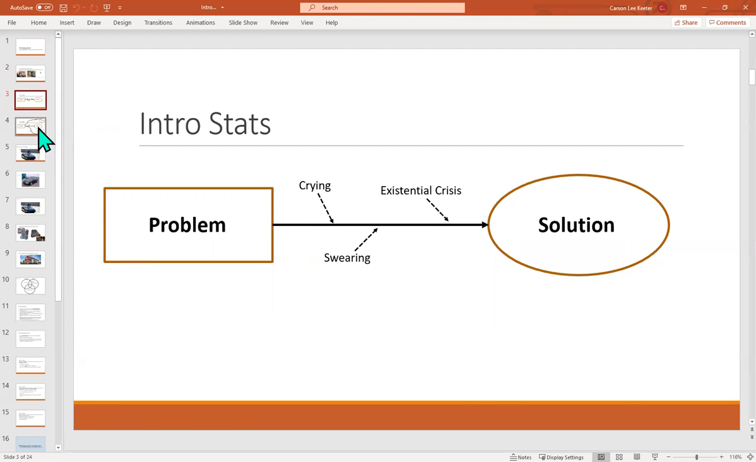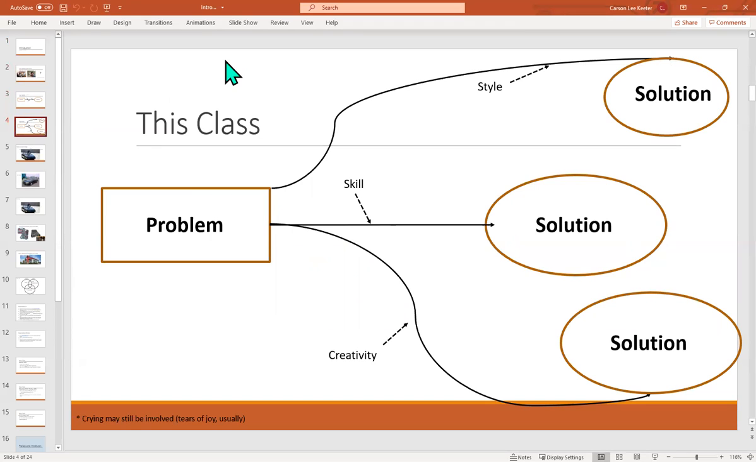Well, with this class, it's a little different. We have a problem. I'll still give you the same problem. Everyone has the same problem, but there are so many different ways to get to so many different solutions, which I think is really beautiful. Honestly, I'm not going to cry or anything, but this is really what statistics is, and I'm going to try to show you that over the semester. In this case, we've got a little bit of style, a little bit of skill, a little bit of creativity to get to some different solutions. Sometimes they might be the same, sometimes they might be different, and that's totally fine. Crying may still be involved, but of course, tears of joy.